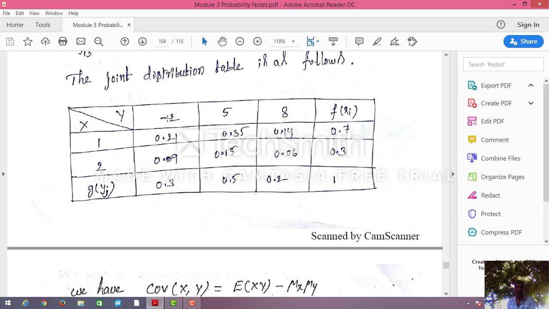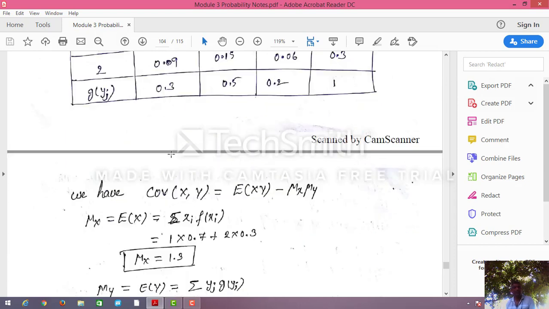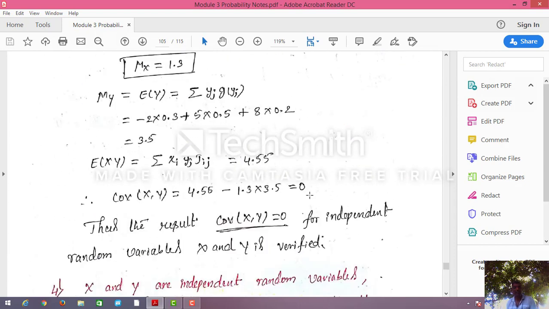Then 2 into minus 2 into 0.09 plus 2 into 5 into 0.15 plus 2 into 8 into 0.06. If you add all these after multiplying, you will get 4.55. This is expectation of xy.